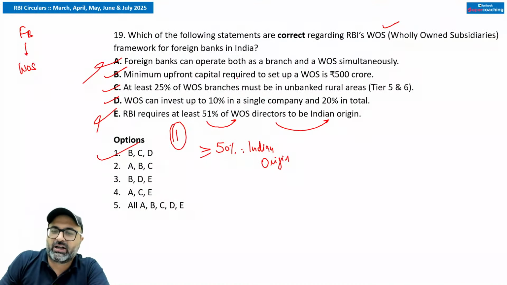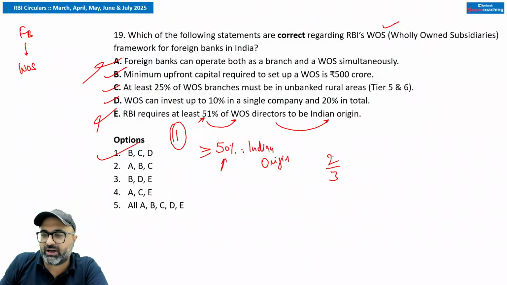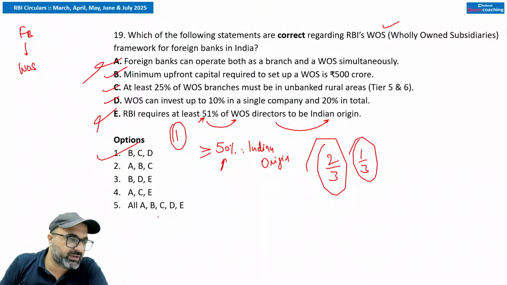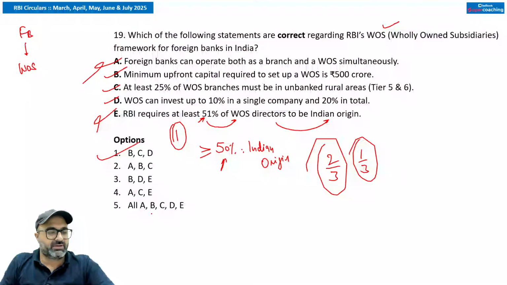ठीक है जी, तो clear हो गया. 51% is basically the fit and proper वाला factor. 50% Indian origin, 2/3 non-executive, 1/3 independent directors. अब clear है? Give me yes sir please. Is it clear now?